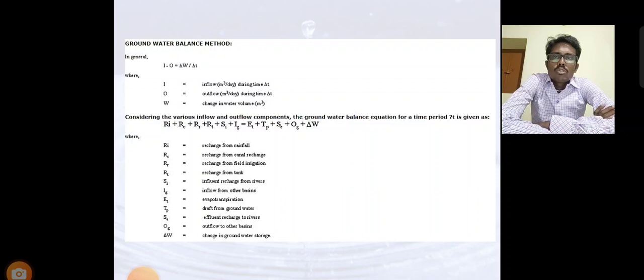Considering various inflow and outflow components, the groundwater balance equation is written for the given time period. Examples of inflows are recharge from rainfall, recharge from canals, recharge from field irrigation, or recharge from tanks. Various outflows are evapotranspiration, draft from groundwater, effluent flow to rivers, and outflow to other basins. The change in groundwater storage is called W.